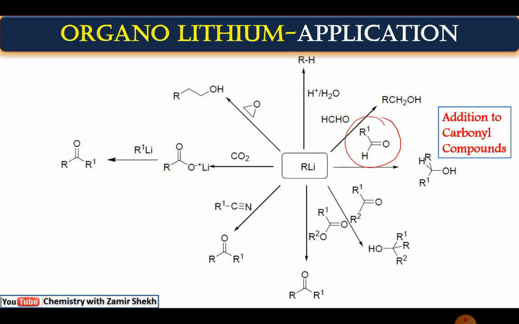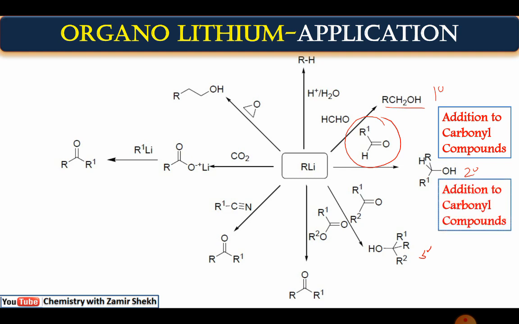So this is a carbonyl compound. If formaldehyde is given, it converts to primary alcohol. If acetaldehyde is given, it converts to secondary alcohol. If ketone is given, it converts to tertiary alcohol. So it is a very simple example. Synthesis of primary, secondary and tertiary alcohols from formaldehyde, acetaldehyde and acetone. Second application is addition to ester. If RLi is added to an ester, this group will be eliminated, so you can convert it to ketone now.